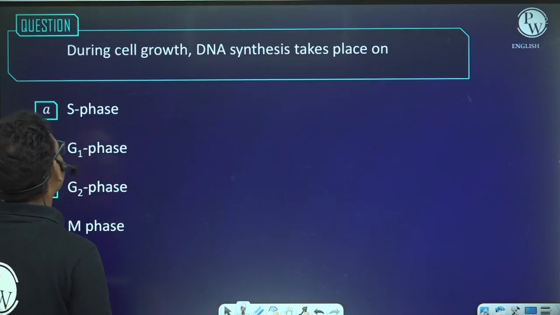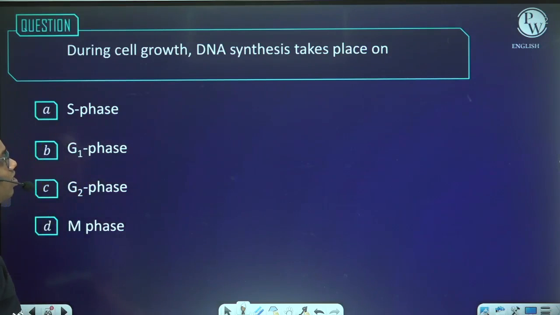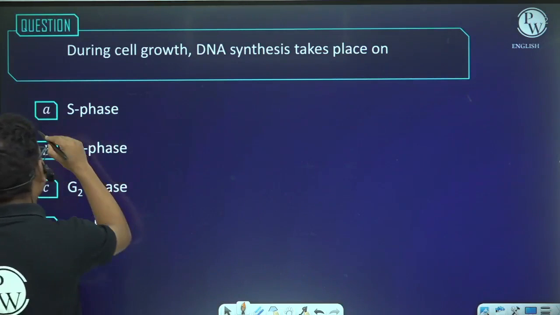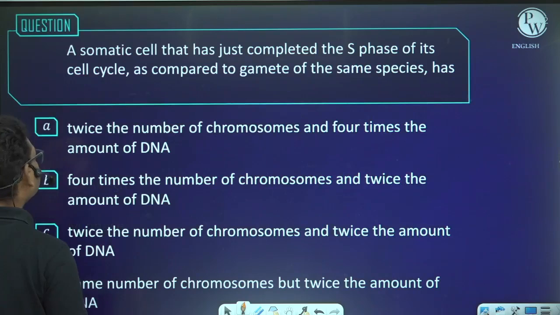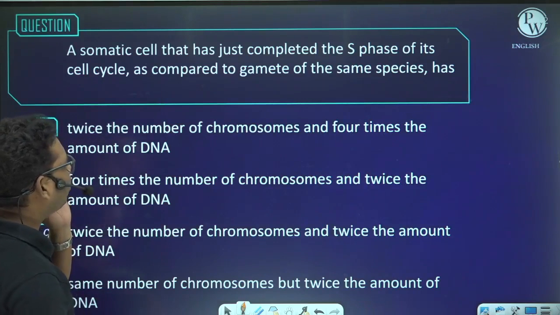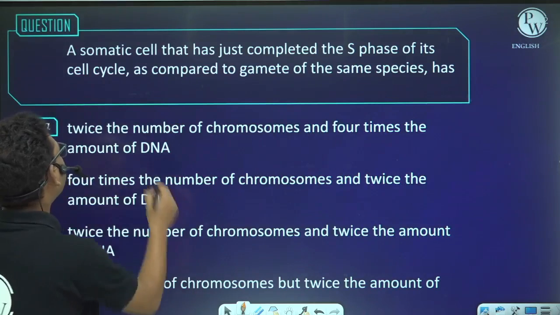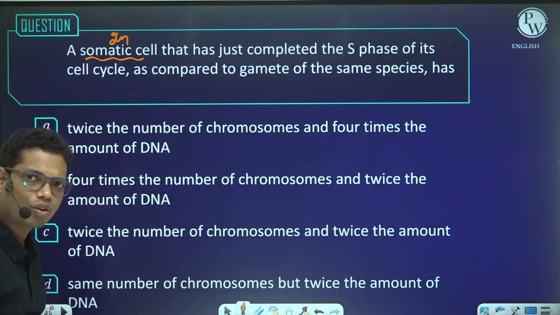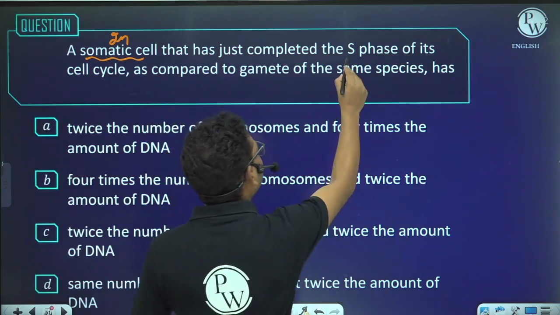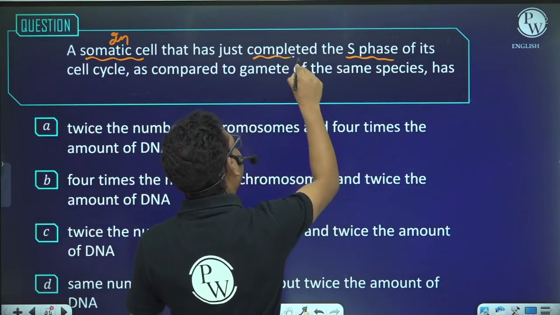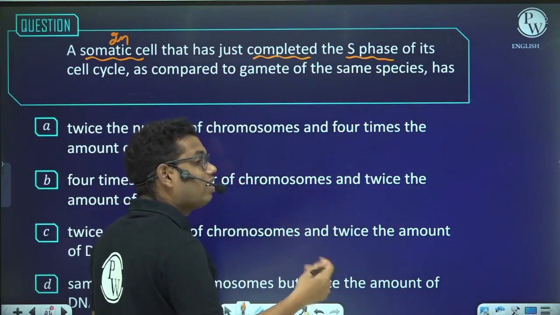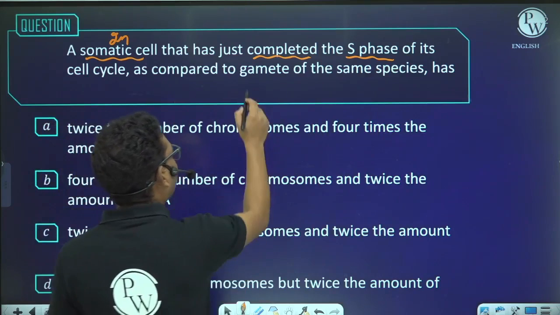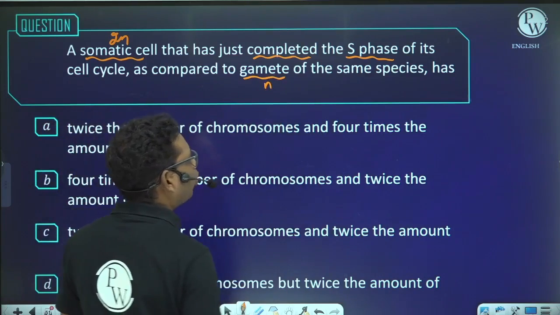Next, during cell growth, DNA synthesis takes place in. It is very simple. DNA replication or DNA synthesis takes place in the S phase. A somatic cell that has just completed the S phase of cell cycle. Somatic cells means the cell which is diploid in nature. Somatic cell is always diploid in nature. And this has just completed the S phase. If S phase has completed, that means the DNA replication has already taken place. As compared to gamete, gamete is basically haploid in nature.